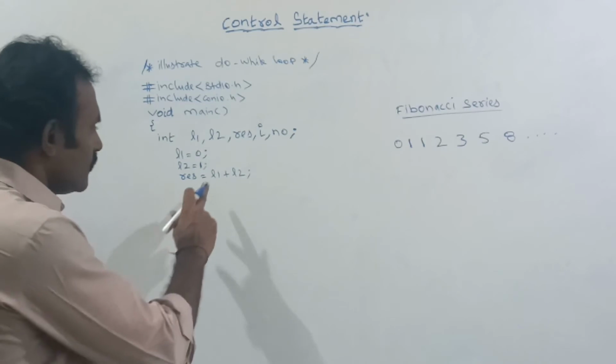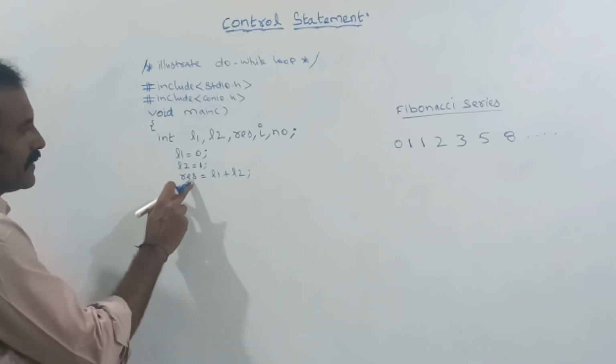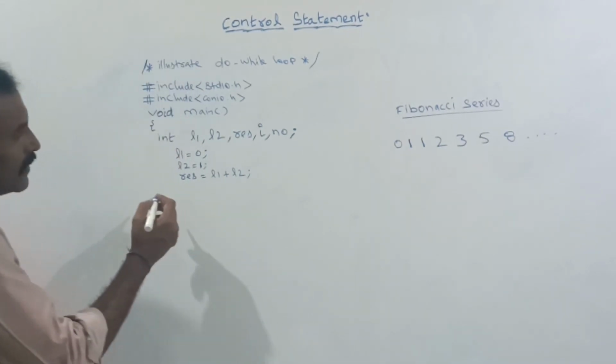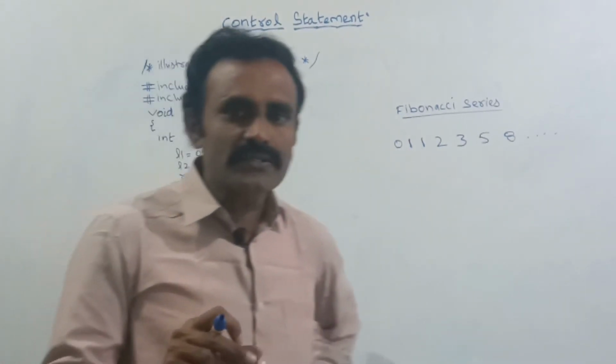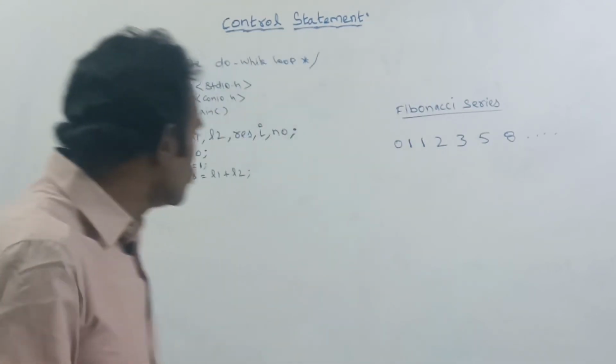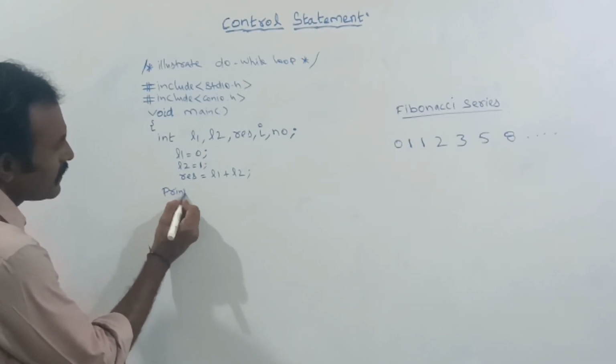Res is equal to L1 plus L2. So these first two numbers will be added and will be stored in the res. Before that, we should ask how many Fibonacci series numbers we need. So here, by using the printf function,